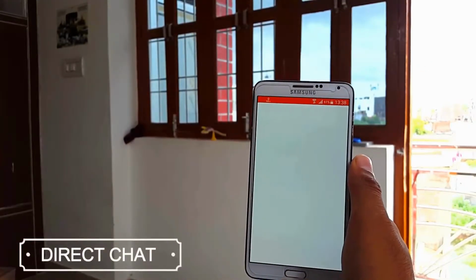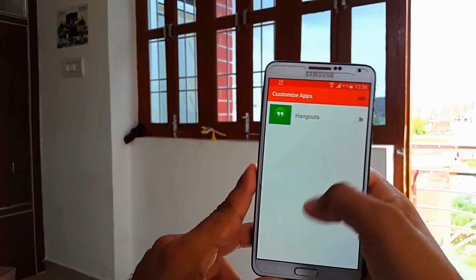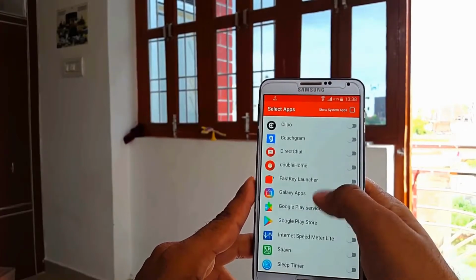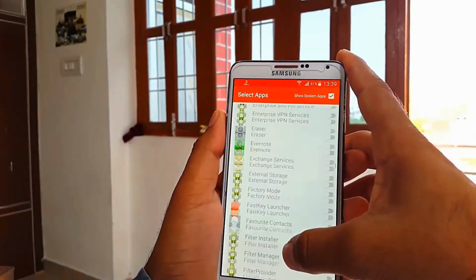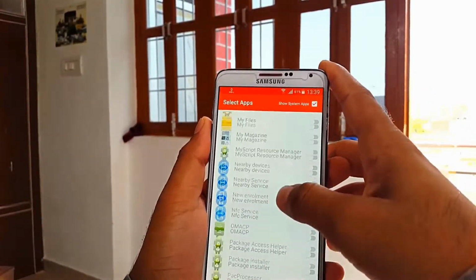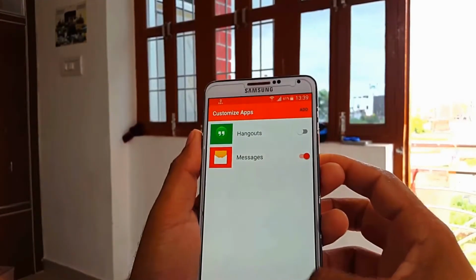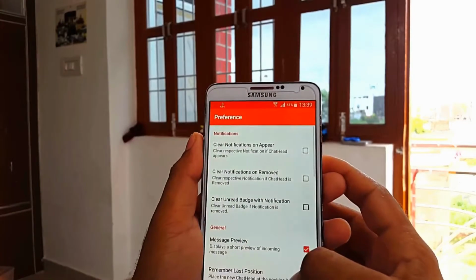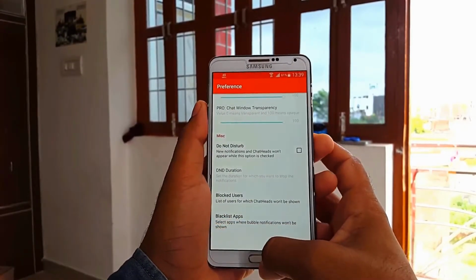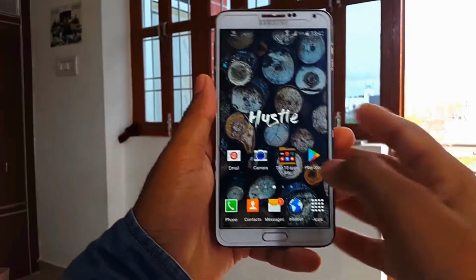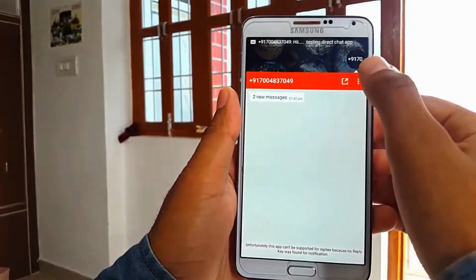Alright guys, now moving to the next application, we have a direct chat application. If you like the chat heads feature of Messenger, then this application is for you. This app named Direct Chat allows you to add this chat head feature for all applications or any messenger. It manages all your conversations in one place to help you to have a convenient conversation without interrupting your current task, such that you can read and reply to all messages without ever coming online. It comes with 40 messengers support by default. It is also suitable if you want all your notifications to appear in chat heads. You can also customize the chat appearance to suit your needs with different colors and transparency. It is also free on Play Store, so check it out guys, link is in description below.